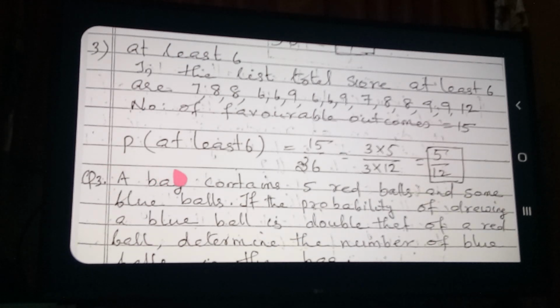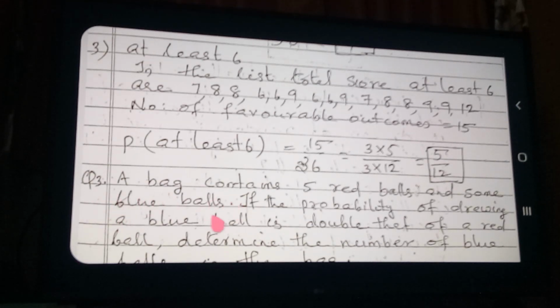Therefore, the probability of at least 6 is equal to favorable divided by total. So how many are coming? 15 by 36. So 3 is common, cancelling, and your answer comes as 5 by 12. Okay. Again move to the third question.